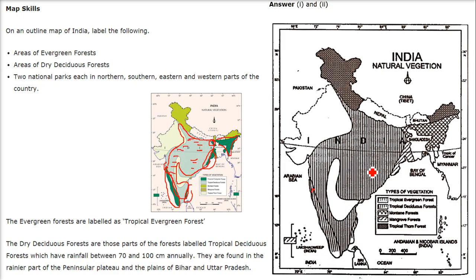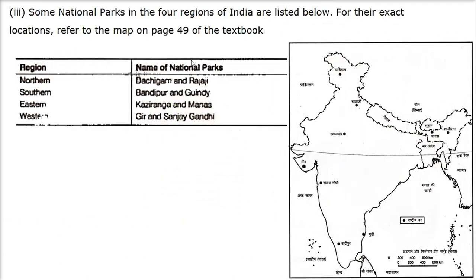Okay, so let me do it like this. It is shown here also. These ones are the dry deciduous forest, and these, some slanted types, are the evergreen forests like this. Okay.